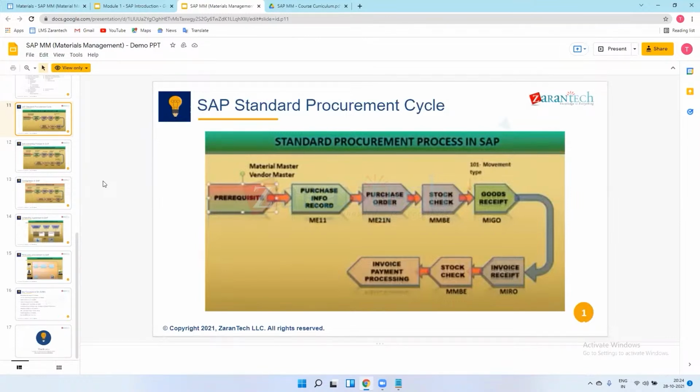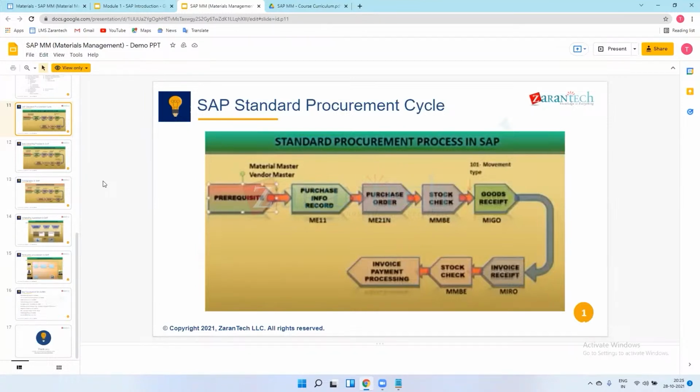And in brownfield implementation, we have a SAP ERP system already implemented. They just want to convert their system from ECC to HANA, or they are using FI and MM and want to add their HR system, but on S4 HANA. So this is called a brownfield implementation. They have some base for this.